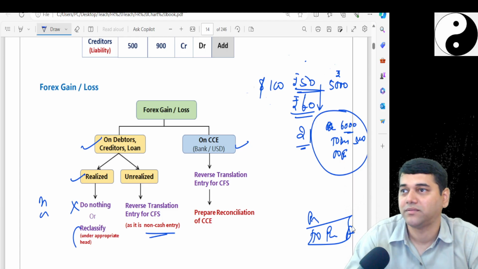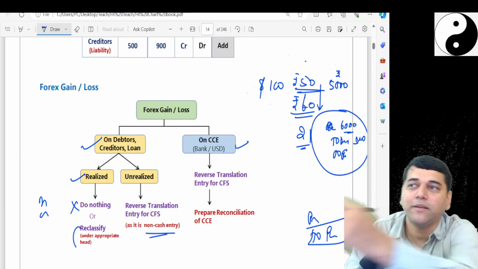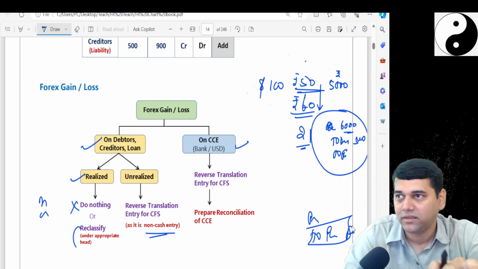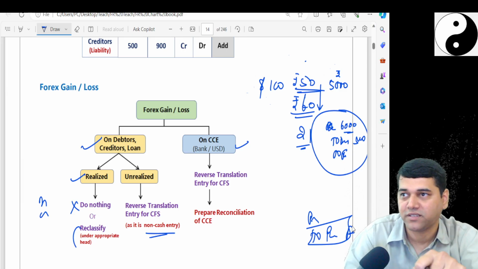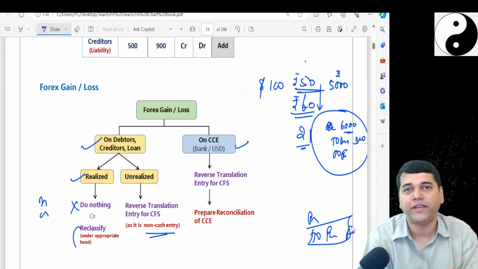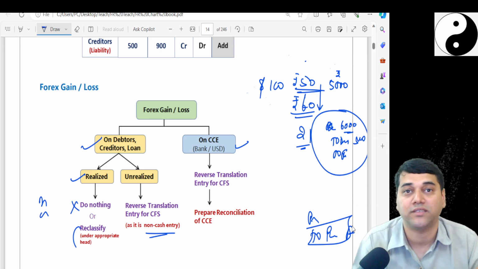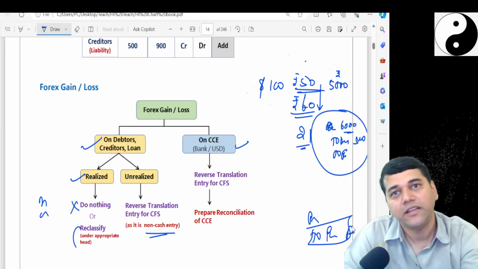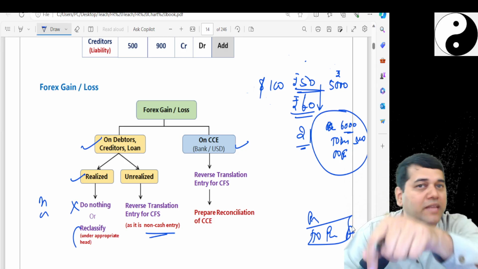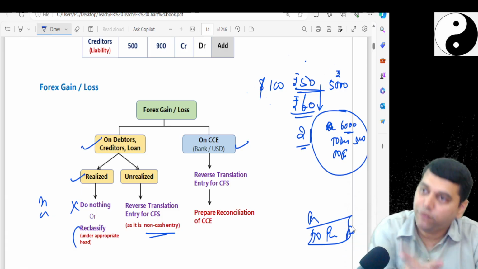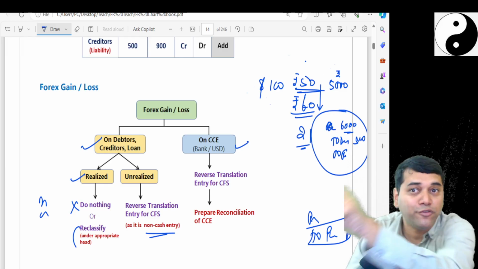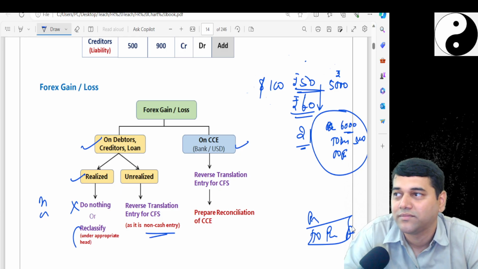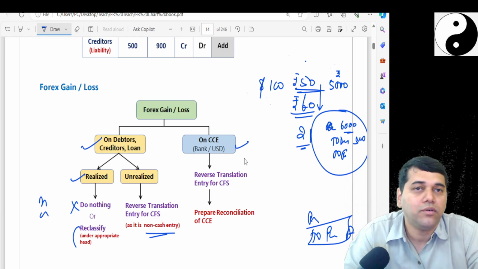Yes, cash flow statement. It is coming from Ind AS 21, no? As Ind AS 21 is a forex related thing, as per that, you pass the entry first. Then you prepare the P&L account. So P&L will have it, but the cash flow statement will not have it. Like depreciation, I will ask you one question. Am I not adding back, meaning am I not reversing depreciation in my cash flow? Have you reversed it in the P&L account? No. Ind AS 16 gives you that depreciation, but the cash flow statement says it's non-cash. Perfect.